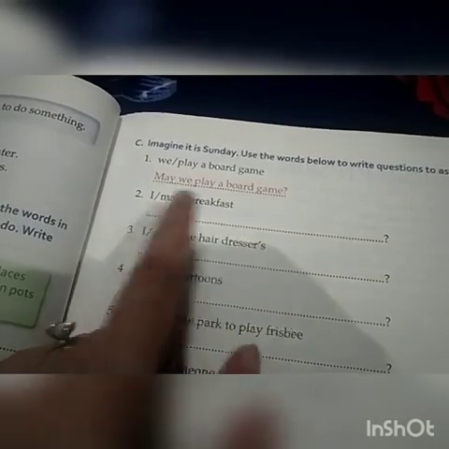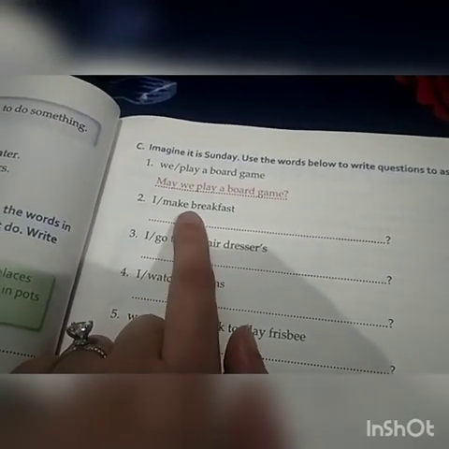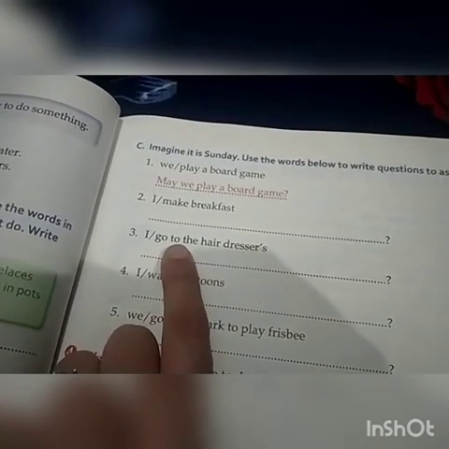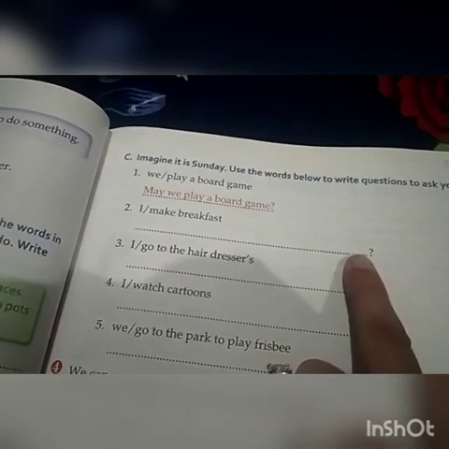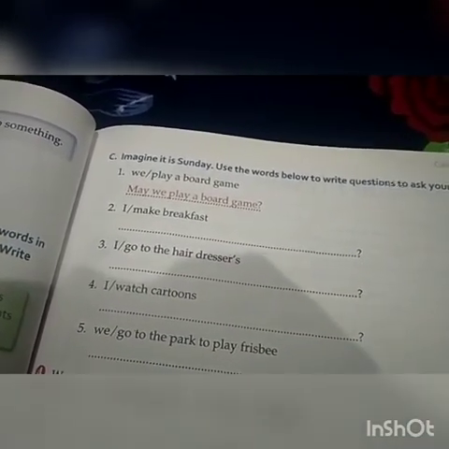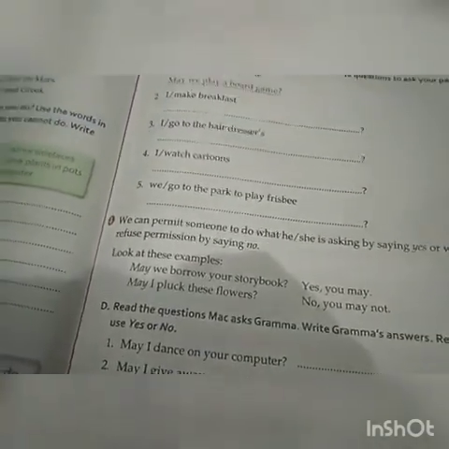So we have to make a question out of it. So we will say, may I make breakfast. I go to the hairdressers. May I go to the hairdressers? And don't forget to put these as here. Question marks are already mentioned, but if it would not be there, we have to mark question mark also. Do the whole exercise likewise.